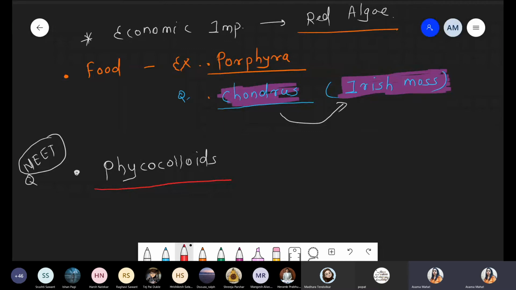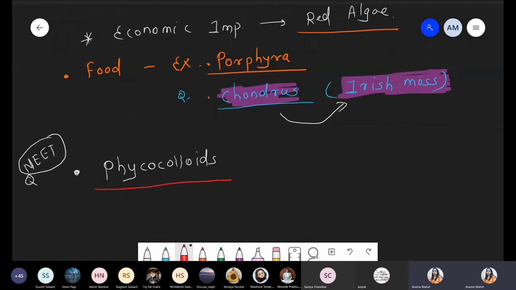We have seen hydrocolloid and phycocolloid. Substances having good water holding capacity. So hydrocolloid means good water holding capacity. Similarly, phycocolloid has good water holding capacity.